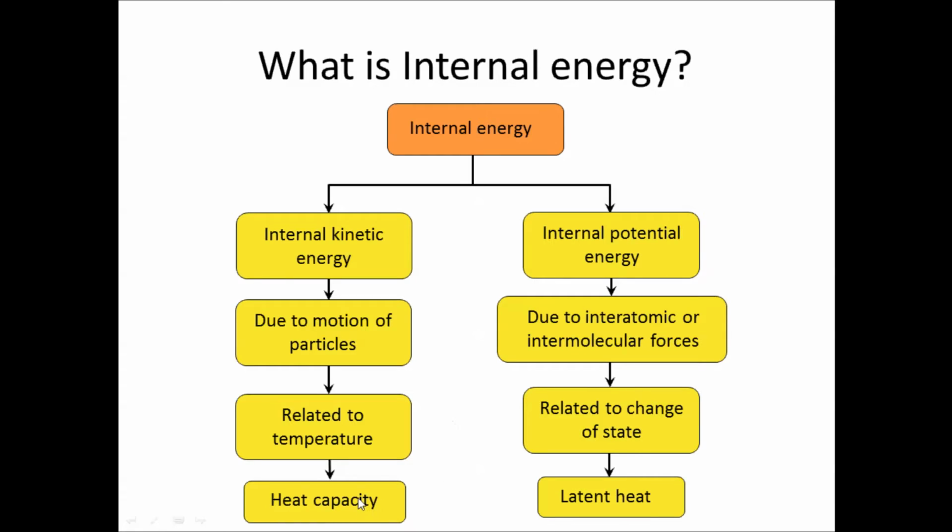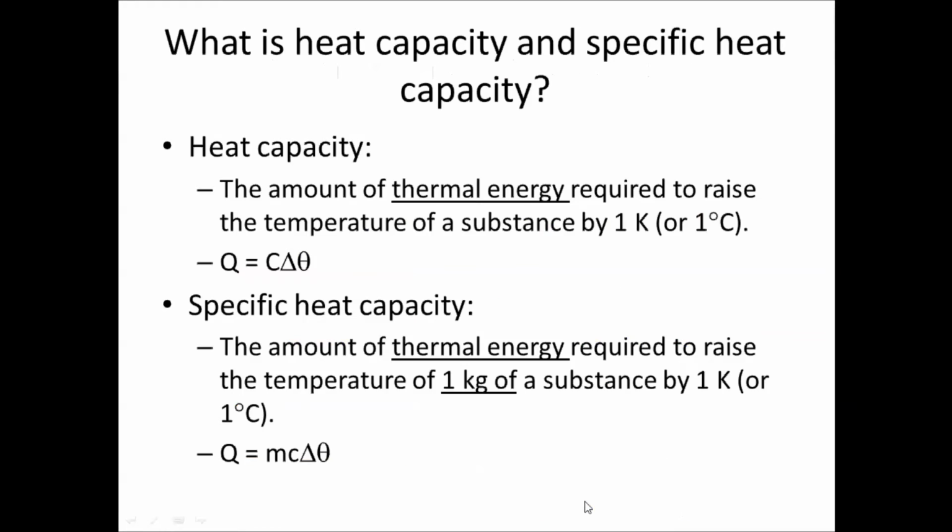Finally, this temperature relationship is tied to the next part that I'm going to explain, which is heat capacity, while the internal potential energy is tied to latent heat. So let's move on to these two, heat capacity and latent heat. We learned about internal energy being kinetic and potential. So what is the deal about heat capacity and latent heat? Let's look at the brief definition of these two.